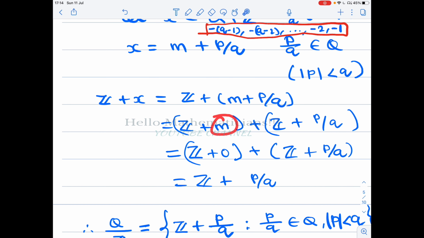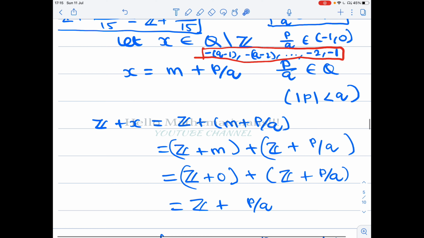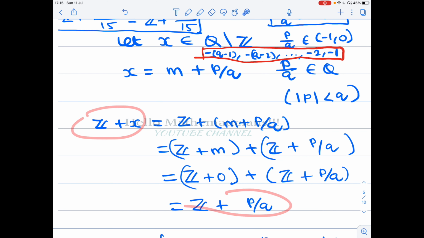Now m is an integer. We know that Z plus m equals Z if m is an integer. Therefore, Z plus m will be equal to Z plus 0, or simply Z. Then again you use the addition: when you add two cosets, you just add the representatives. So Z plus 0 plus p/q is Z plus (0 plus p/q), which is Z plus p/q. So we conclude that Z plus x equals Z plus p/q.